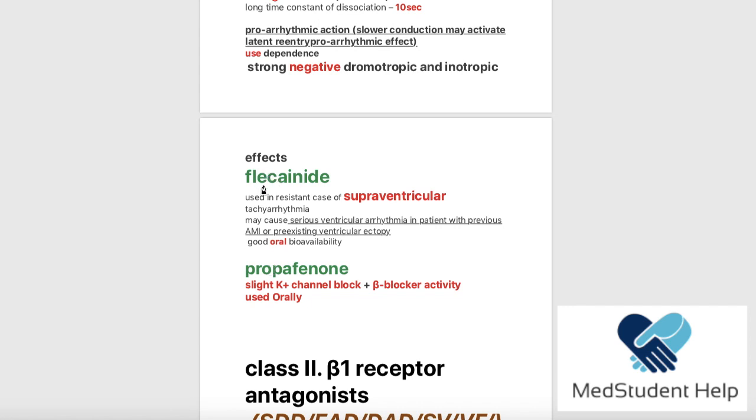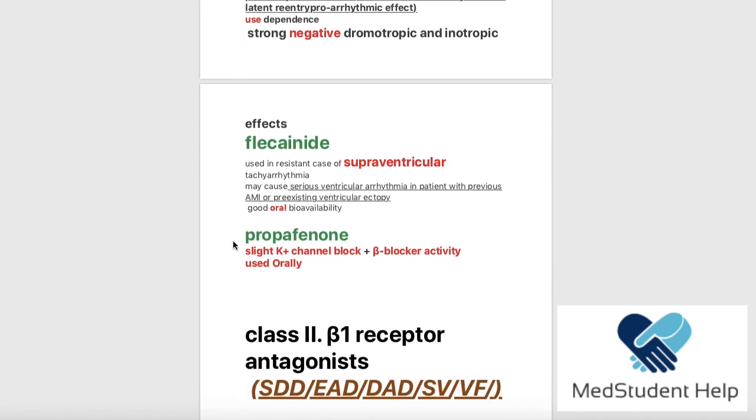Flecainide is used in resistant cases of supraventricular tachyarrhythmia, like atrial fibrillation, for example. It may cause a serious ventricular arrhythmia in patients who have experienced acute myocardial infarction or pre-existing ventricular ectopy. So you should know that flecainide shouldn't be given to a patient who has had acute myocardial infarction or pre-existing ventricular ectopy, because there is a higher chance to develop ventricular arrhythmia that can be lethal. Flecainide is also given orally. Not so important to mention, but yeah.